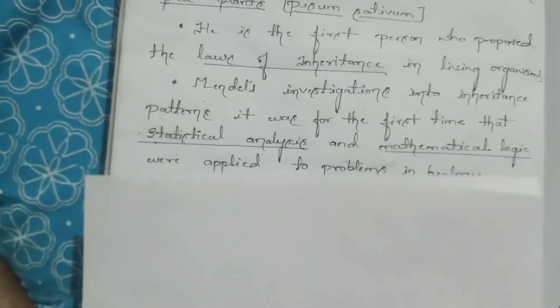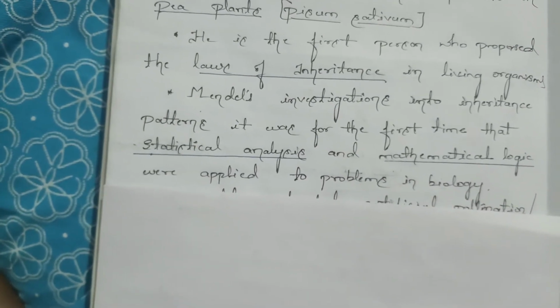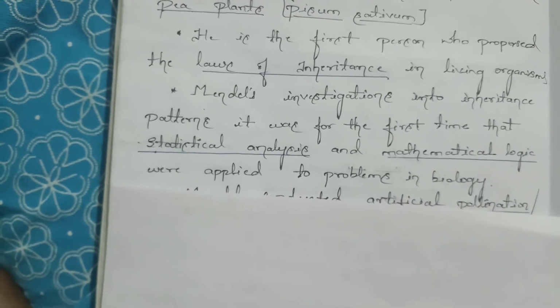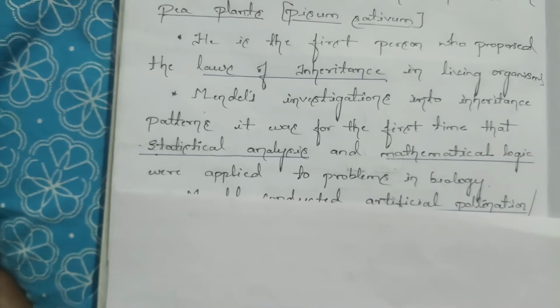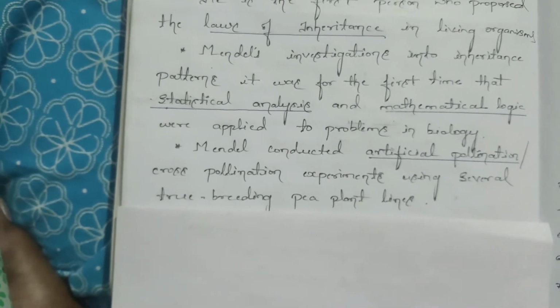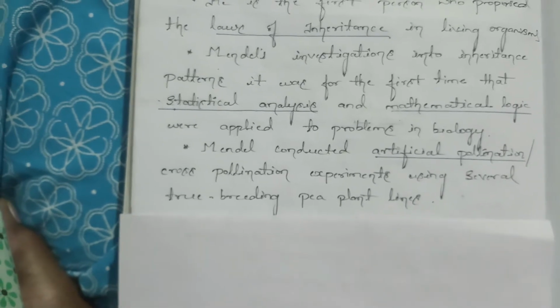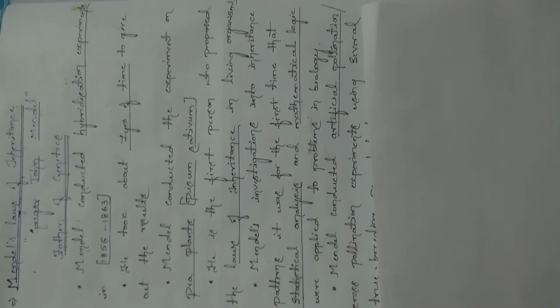Next, Mendel's investigations into the inheritance patterns. It was the first time that statistical analysis and mathematical logic were applied to problems in biology. Next, Mendel conducted artificial pollination and cross-pollination experiments using several true-breeding varieties of pea plants. So these are all the reasons why his experiments were so successful, and he is regarded as the father of genetics.